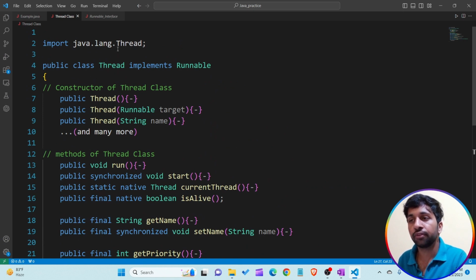What methods are present in the Thread class, and what is the Runnable interface? If any class implements the Runnable interface, that class has the responsibility to implement the method of the Runnable interface. The Runnable interface contains a single method, that is the run method. The Thread class implements the Runnable interface.